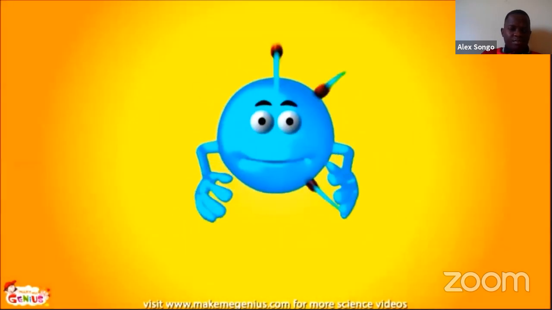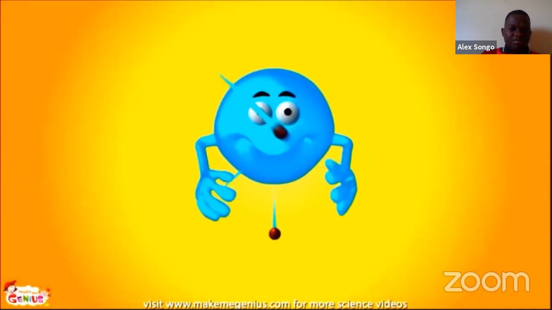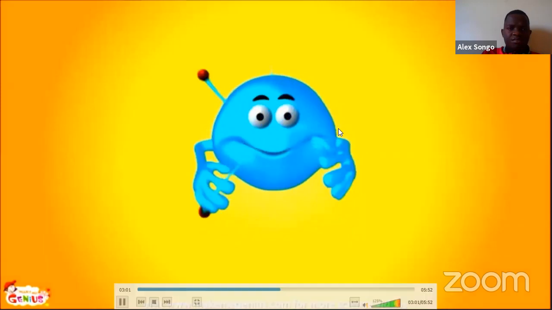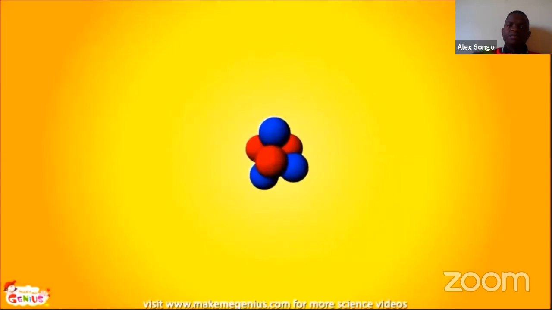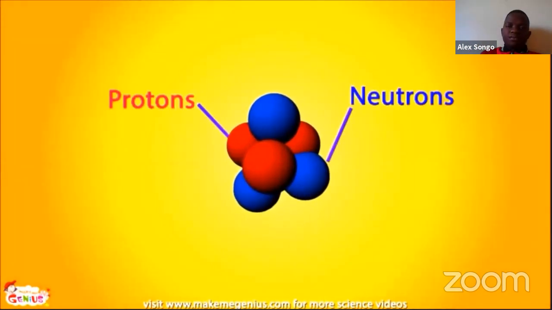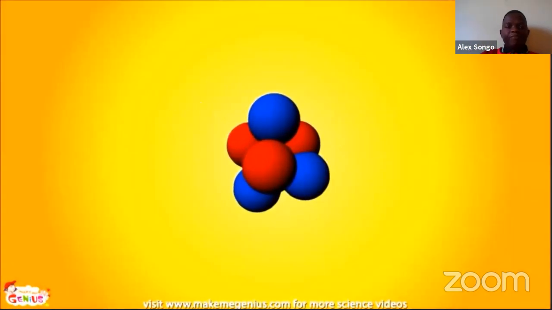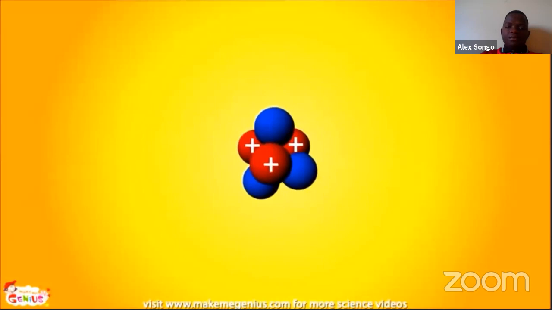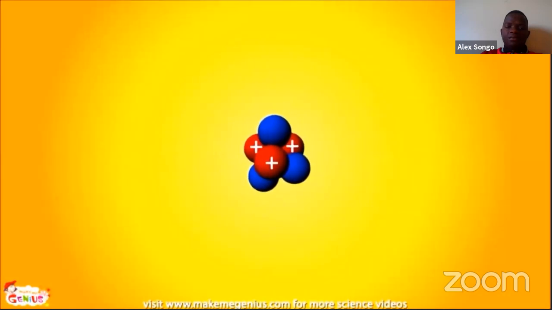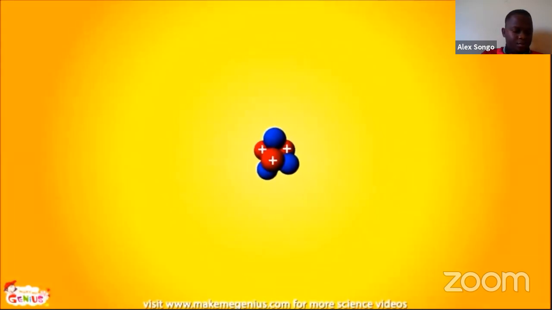So now, friends, I would show my body. Yes, I would show different parts of my body. There is the nucleus. It is made up of even smaller parts. These are called protons and neutrons. Each of these protons carries a positive electrical charge. Neutrons are equally as heavy as protons, but don't carry any electrical charge. So, the nucleus of an atom is positively charged due to protons.